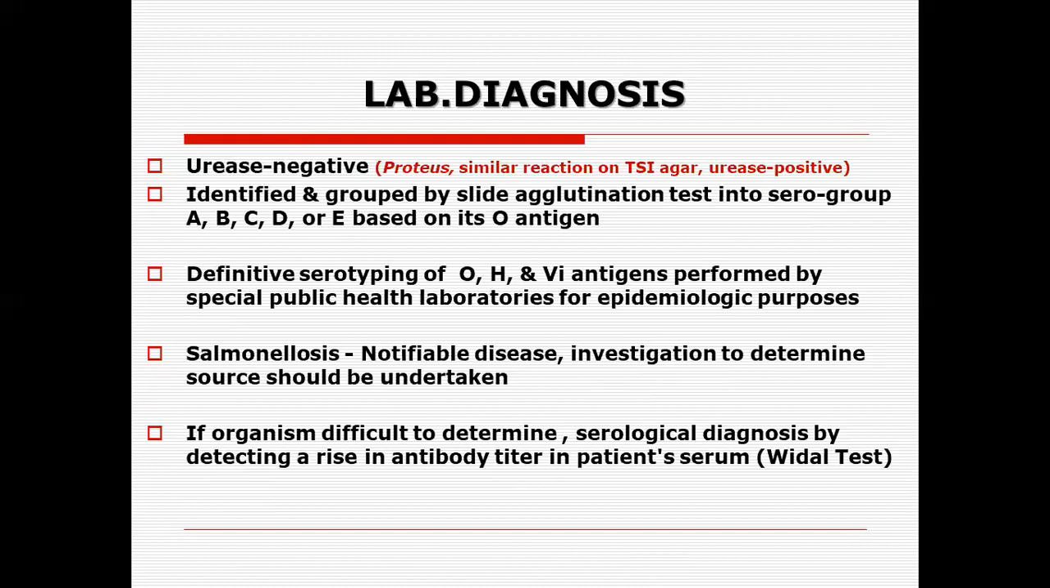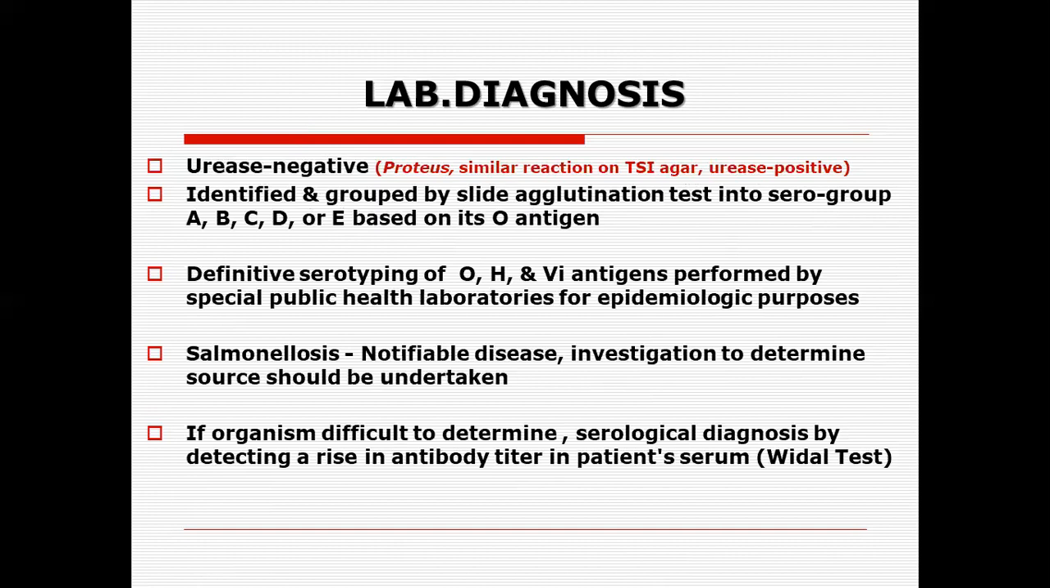The organism is urease negative, whereas Proteus produces a similar reaction on triple sugar iron agar, but its urease is positive. Salmonella is identified by the group agglutination test into serogroups, that is, O groups A, B, C, D, and E, based on the antigen composition.